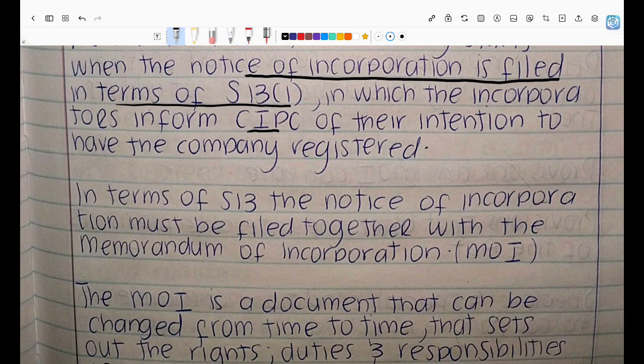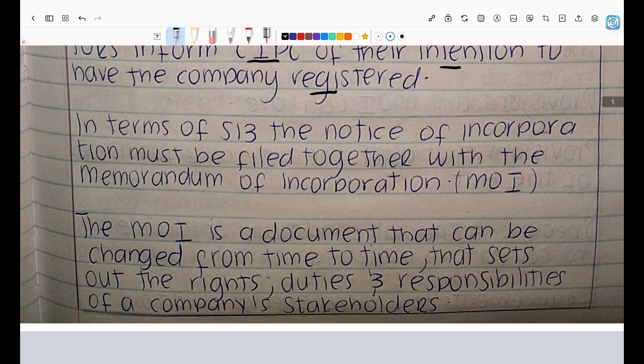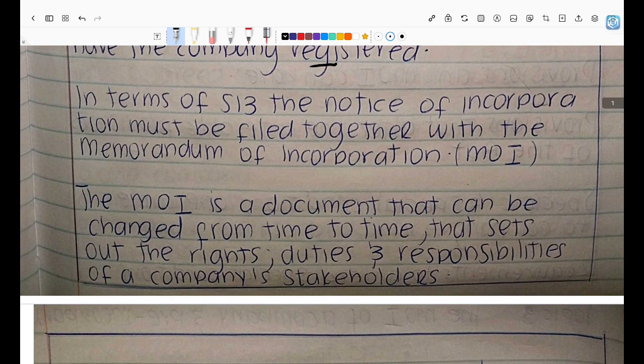This notice of incorporation tells the CIPC your intention to register the company, to incorporate it, for this company to be seen as separate from you. You want it to have legal personality. If you remember, section 19 said that from the date that the company's incorporation is registered, the company gets legal personality, meaning it is seen as separate from its owners.